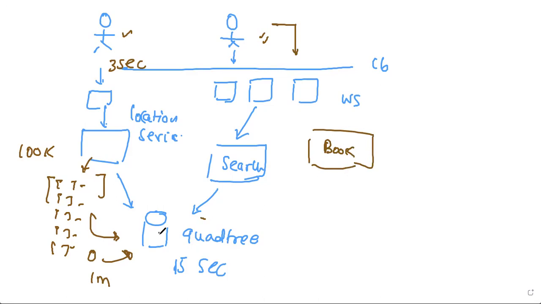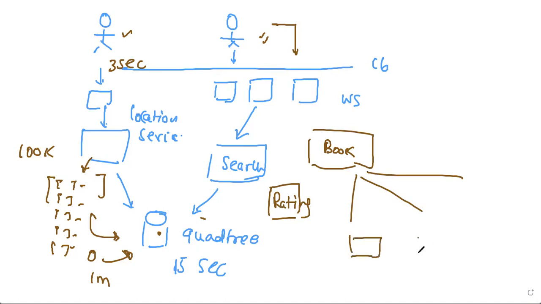What we'll do is we'll again go to the quad tree and ask which are the nearest, still nearby drivers, and we get them. The rating service will rank these drivers in a certain way. We'll take the top 5 or 10 of them and fan out the request to them: this is driver one, this is driver two, this is driver three, and so on. Let's say this driver accepts it.